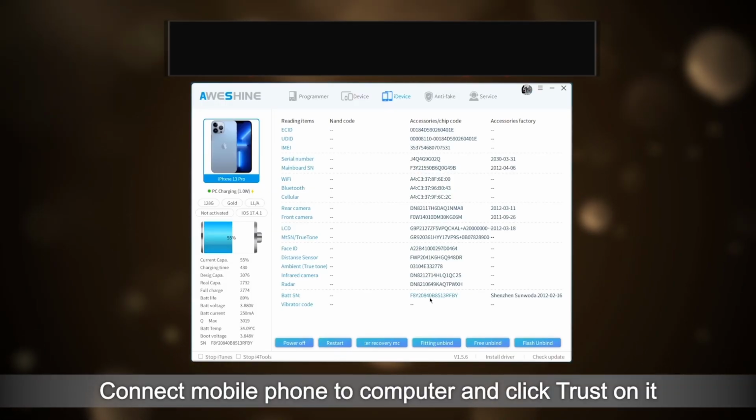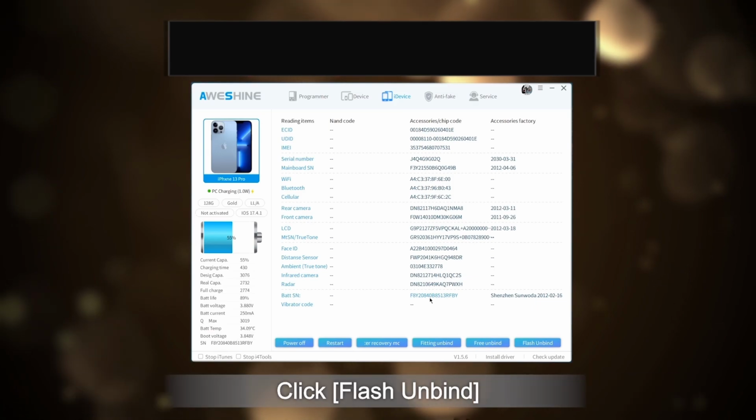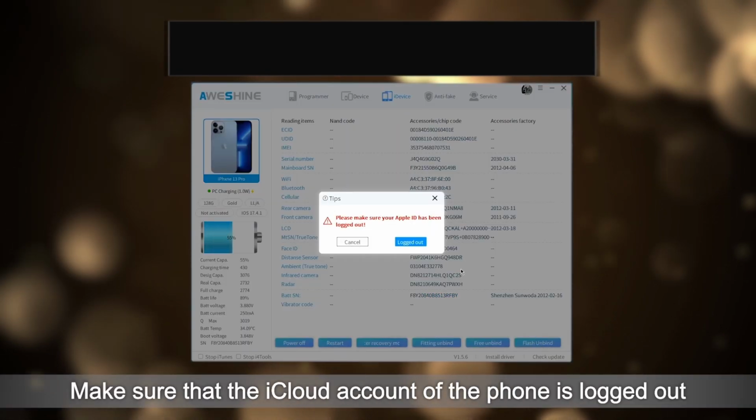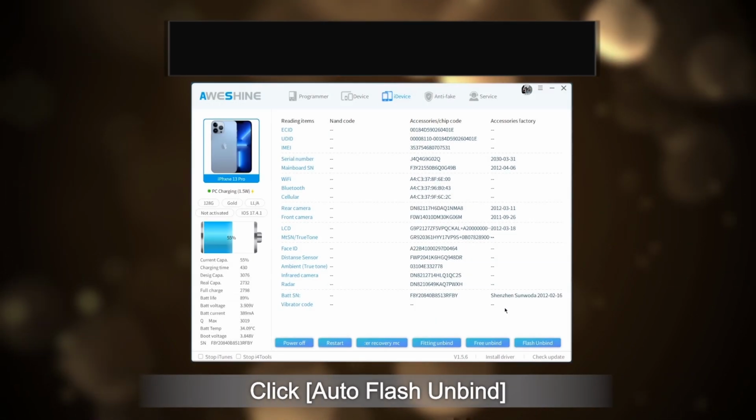Connect mobile phone to computer and click Trust on it. In the interface of iVice on the platform, click Flash Unbind. Make sure that the data is backed up. Make sure that the iCloud account of the phone is logged out. Click Auto Flash Unbind.